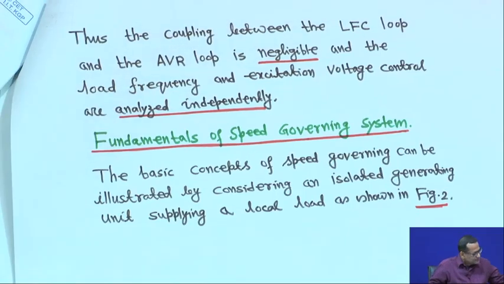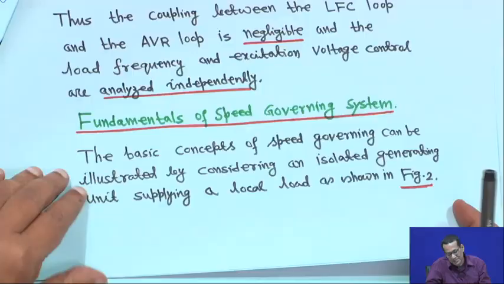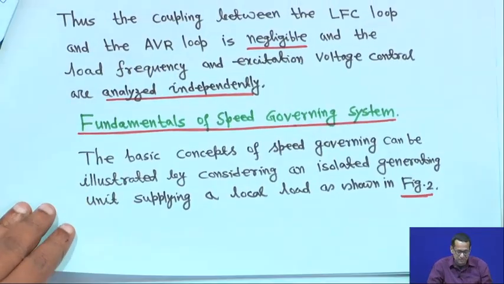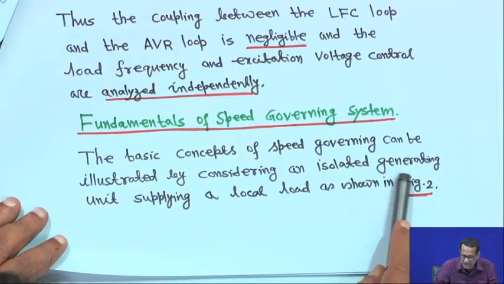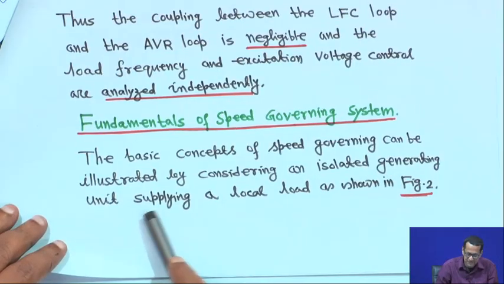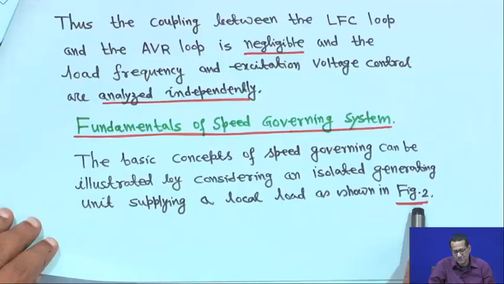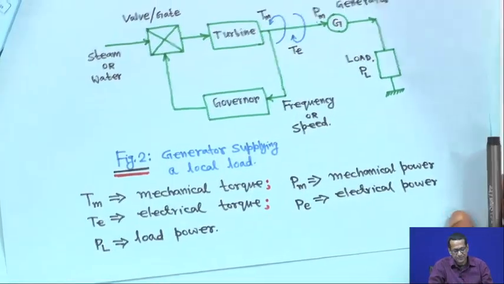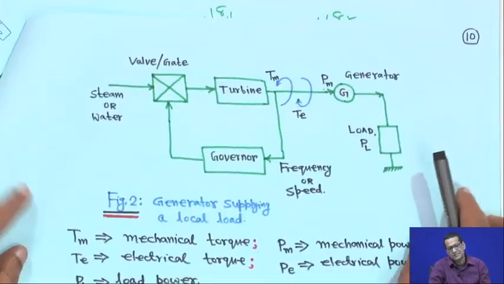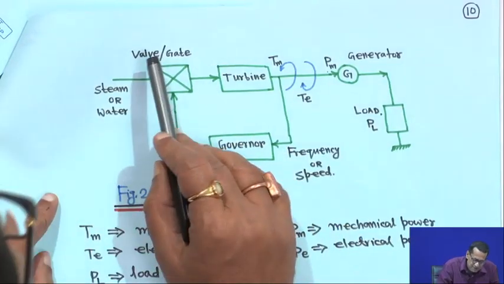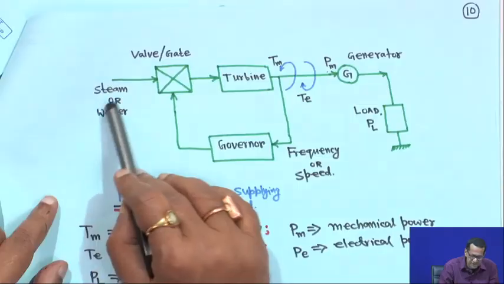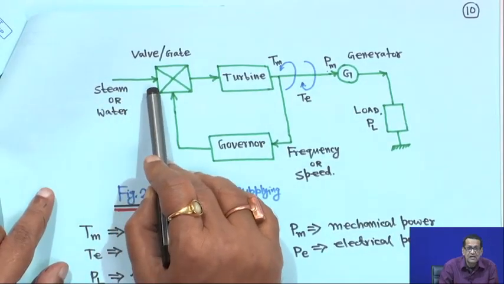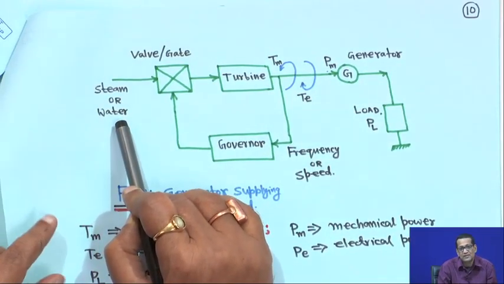So with this, we will now come to the fundamentals of the speed governing system. The basic concept of speed governing can be illustrated by considering an isolated generating unit supplying a load, as shown in figure 2. Suppose you have an isolated load, meaning not interconnected. This is the valve if it is a steam plant; if it is a hydro gate, then it is a hydro power plant, but in general it is written as steam or water. If it is steam, it is a thermal power plant; water means it is a hydro power plant.